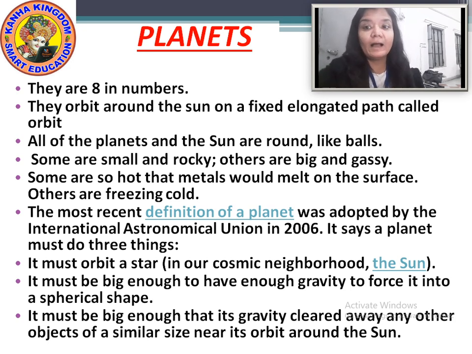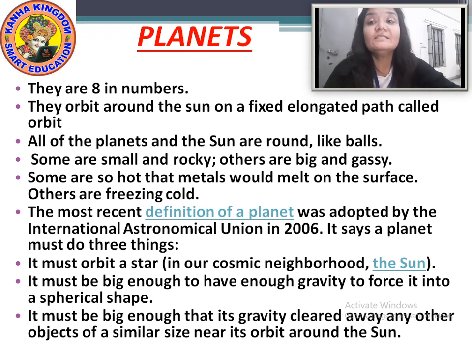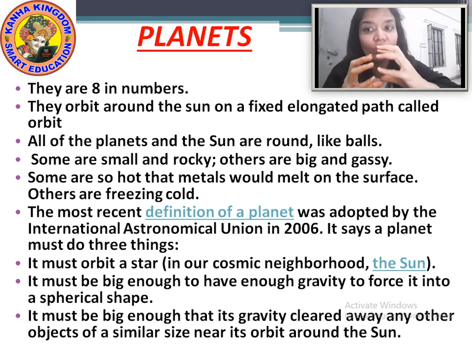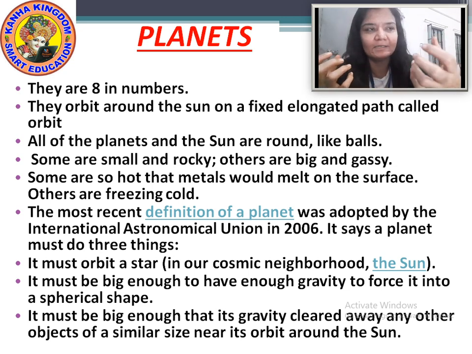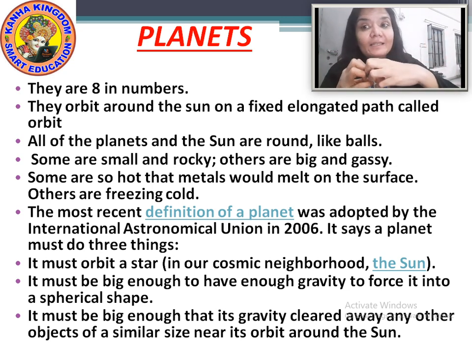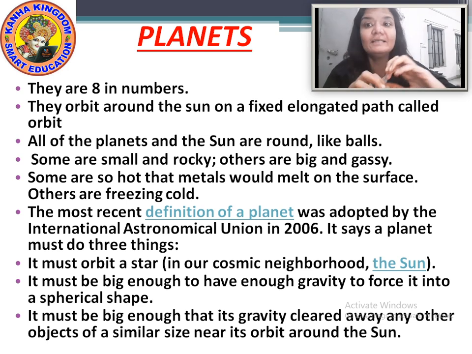Now, about the planets, more it is like some are small and rocky. Means from the planets, some of the planets are small in size, some are big in size. Okay. Now the planets which are small in size are rocky.